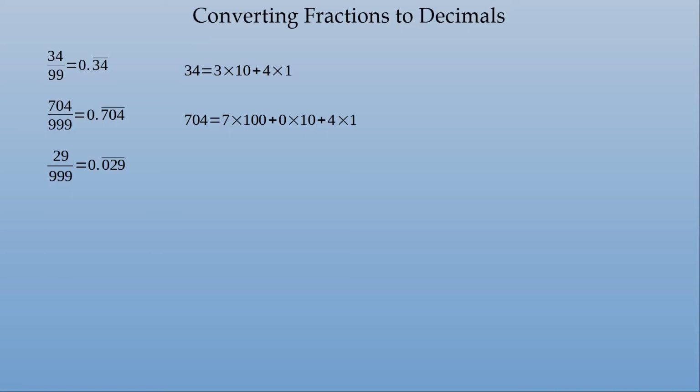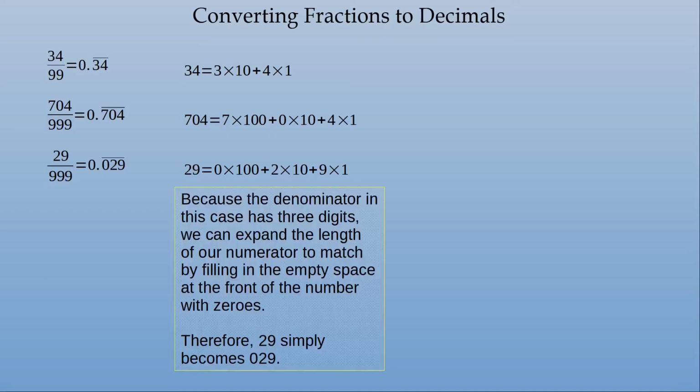It only shows 2, so I'm going to stick in the third, which is the hundreds, and there are no hundreds, so that's going to be 0 times 100, plus 2 times 10, plus 9 times 1. Because the denominator in this case has 3 digits, we can expand the length of our numerator to match by filling in the empty space at the front of the number with zeros. Therefore, 29 simply becomes 029.